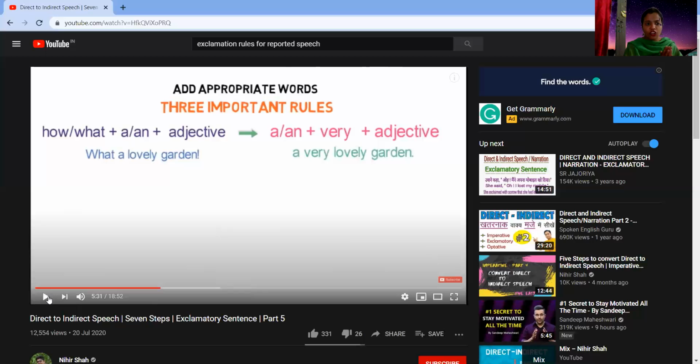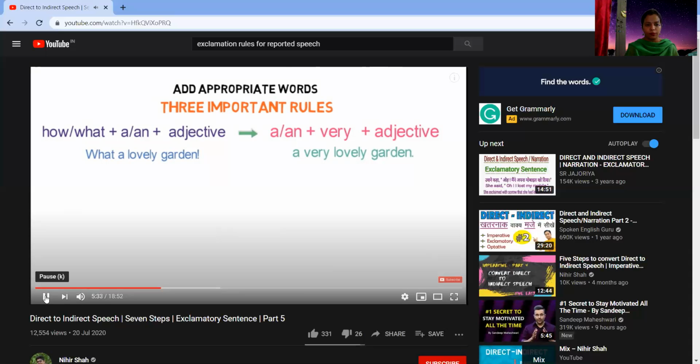In reported speech, if we have words like how or what, followed by the article a or an, and then an adjective, like what a lovely garden. So you have this what, an article, an adjective, and then the noun, of course. That will change into a very lovely garden. That means the article a or an will be joined by very, and then the adjective which was used in the reported speech. Okay, now let's look at the second rule.